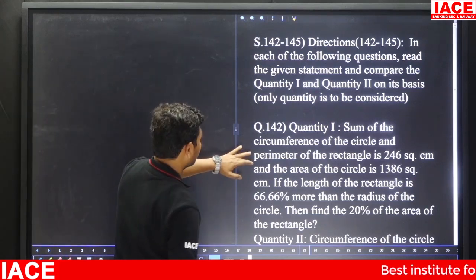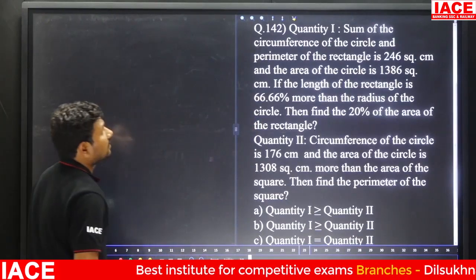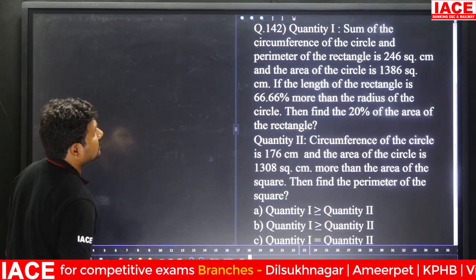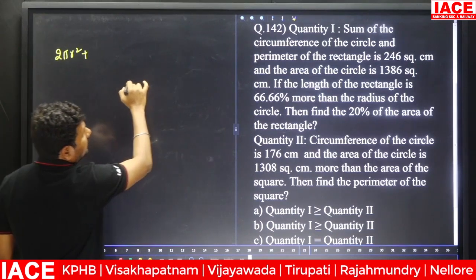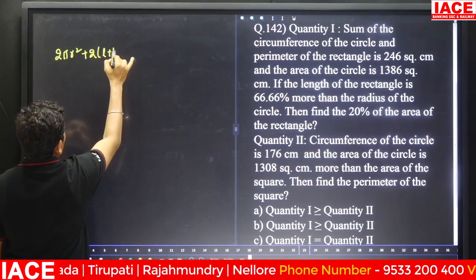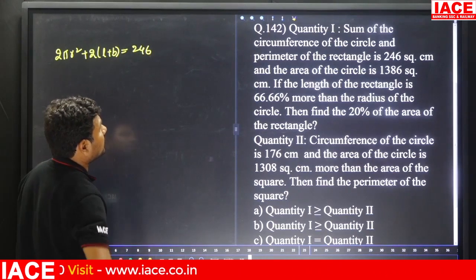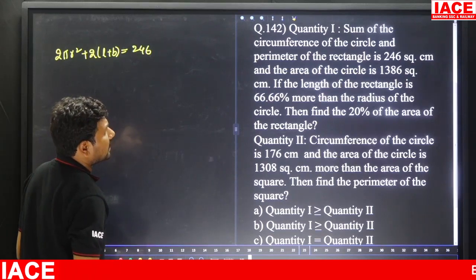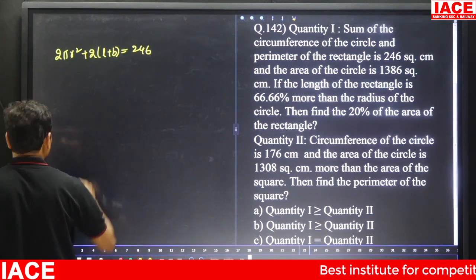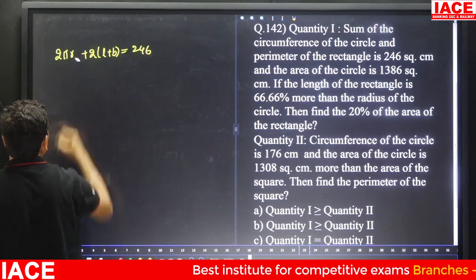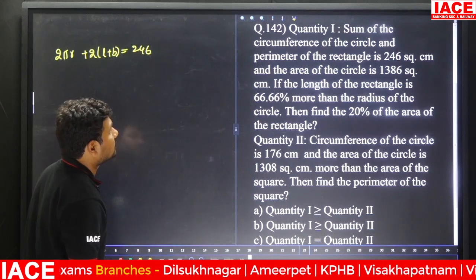Quantity based questions, quantity 1 and quantity 2. Look at the first, quantity 1. The sum of the circumference of the circle and the perimeter of the rectangle is 246 centimeters. The circumference of the circle is 2 pi r, and the perimeter of the rectangle is 2 into (L plus B). So 2 pi r plus 2 into (L plus B) is equal to 246, and the area of the circle is 1386.